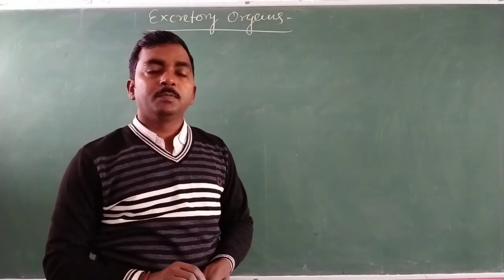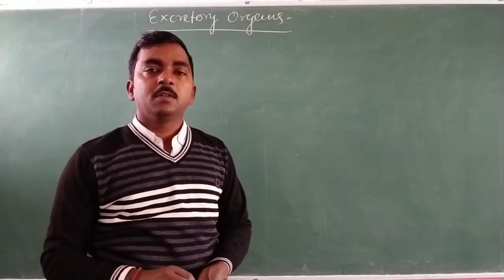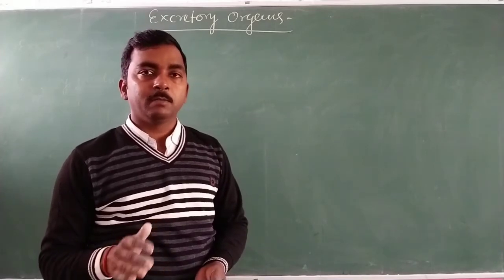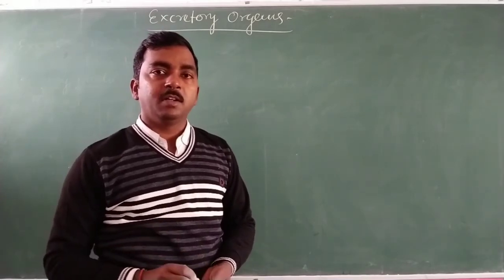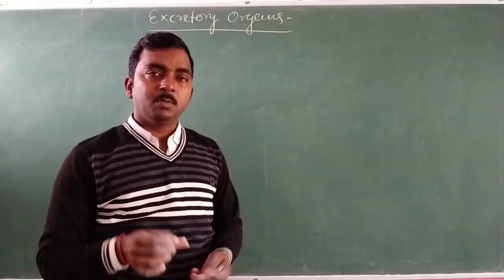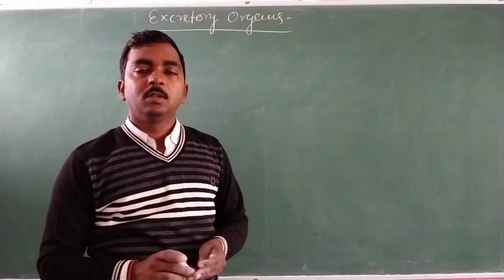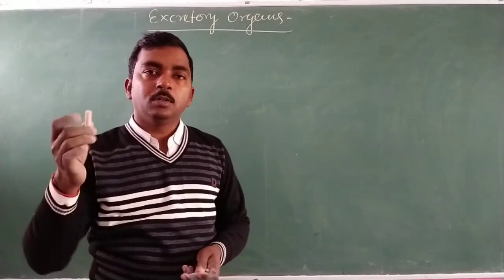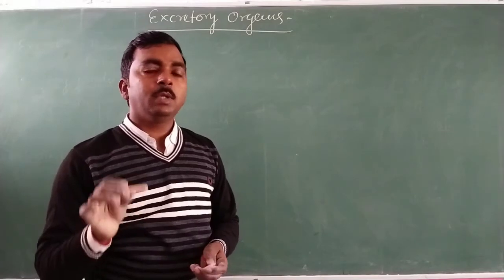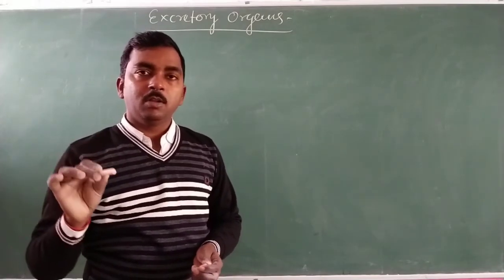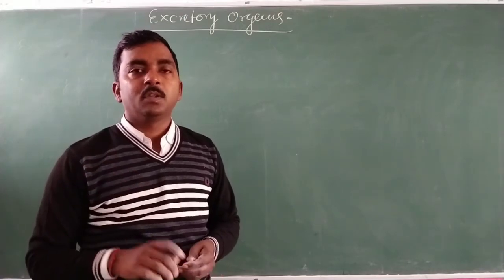Along with this video, we will also discuss the excretory organs with the help of a survey of the animal kingdom. If we start from Porifera up to Chordata, we can find a number of excretory organs in the bodies of animals.